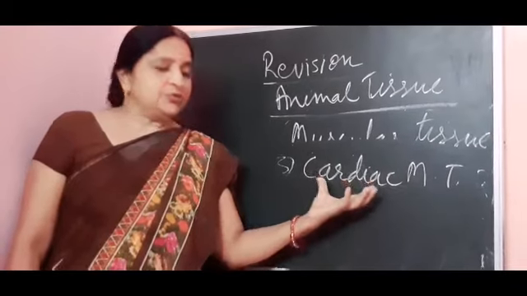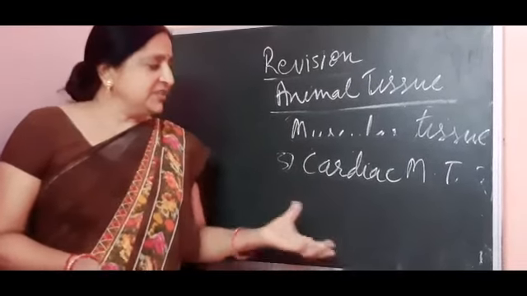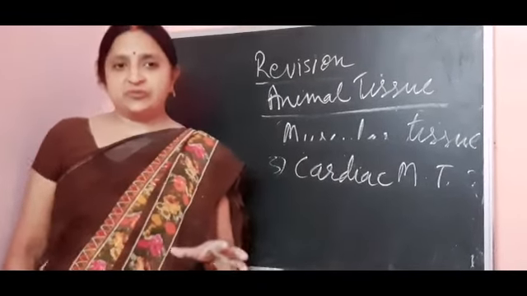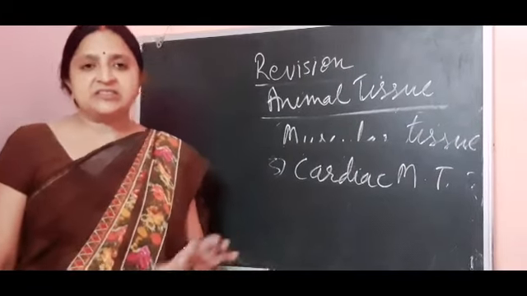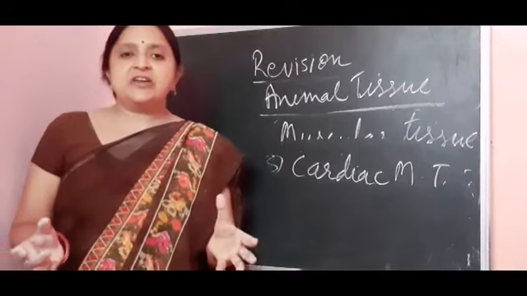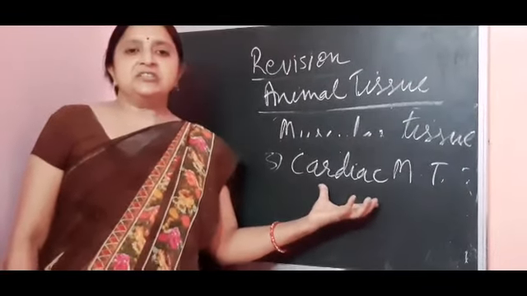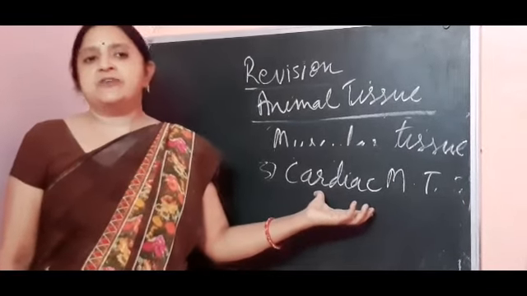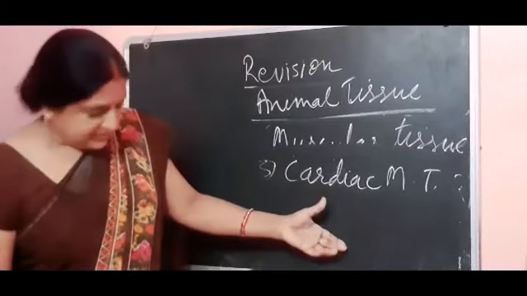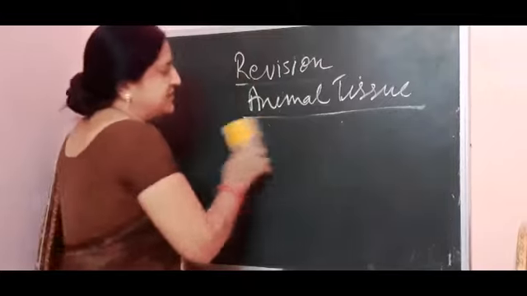These tissues are responsible for making our heart, so they are made up of both types of muscular tissue, unstriated and striated. The cells of this tissue are branched and very strong, so they provide very much strength to the heart for its rhythmic contraction and relaxation. This is all about the cardiac muscular tissue. Muscular tissue is completed.